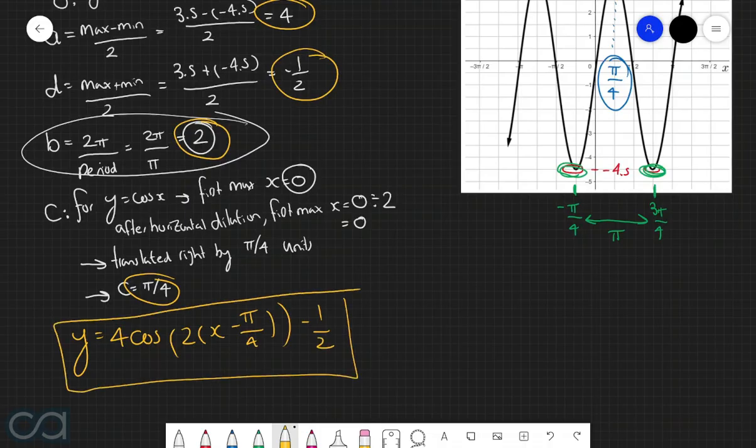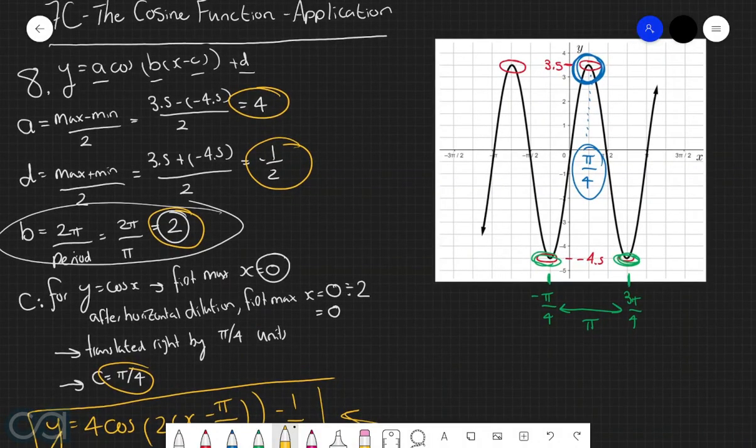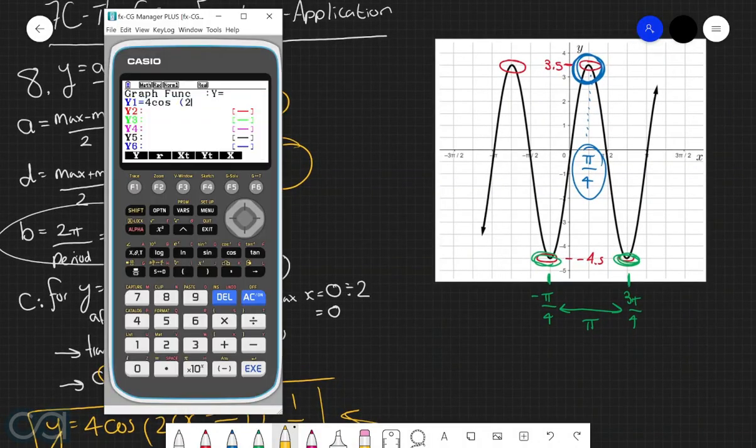And now, in order to double check this answer, let's use our graphics calculator to plot out the graph of this cosine function here, and confirm that it matches the one originally given. And we're also going to set the viewing window to be the same.